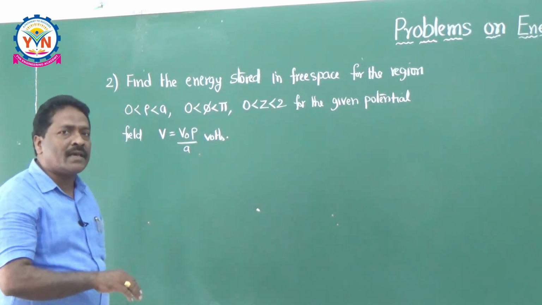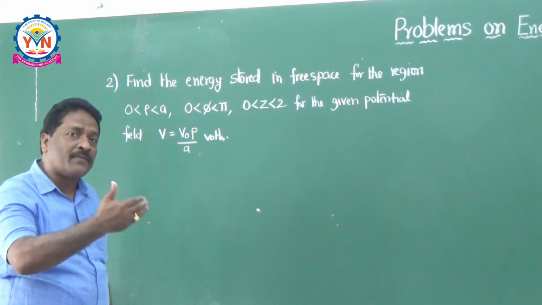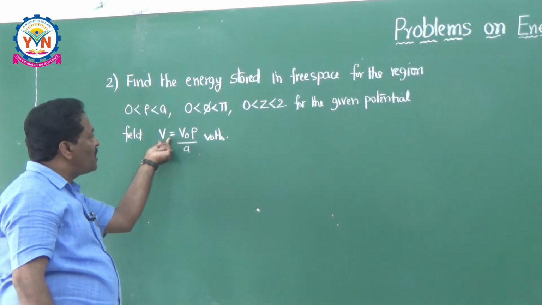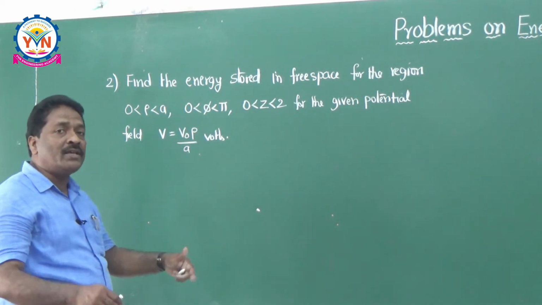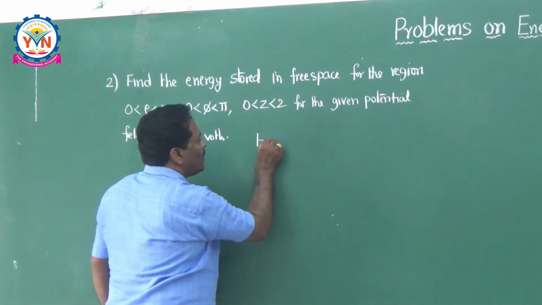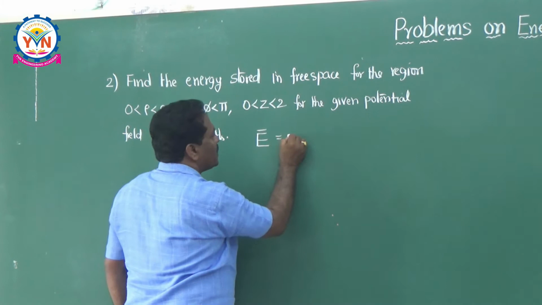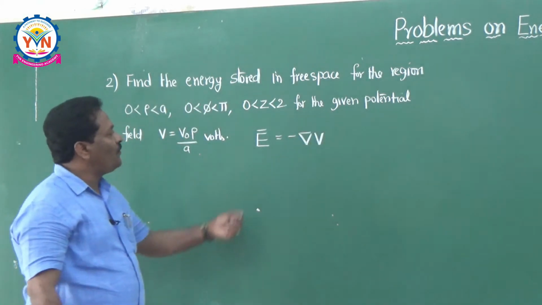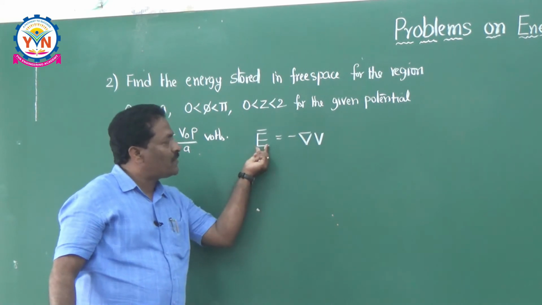In the regular classes, I already told you there are different types of expressions for the energy storage. And here, as the potential V is given to you, it is very easy to calculate E also, because you know the relation E bar is equal to minus del V, the gradient of V. So if V is given to you, you can calculate your electric field intensity.